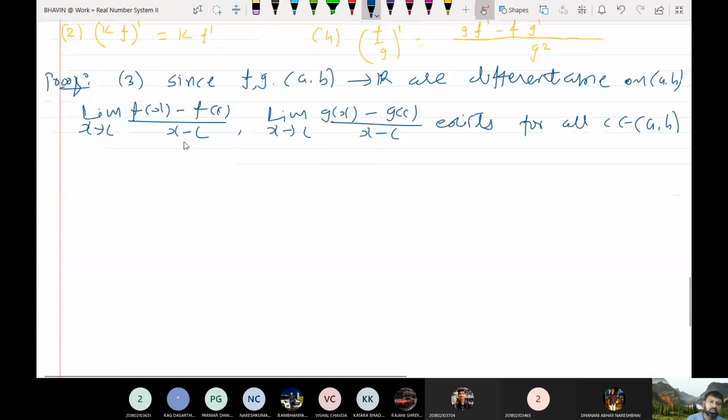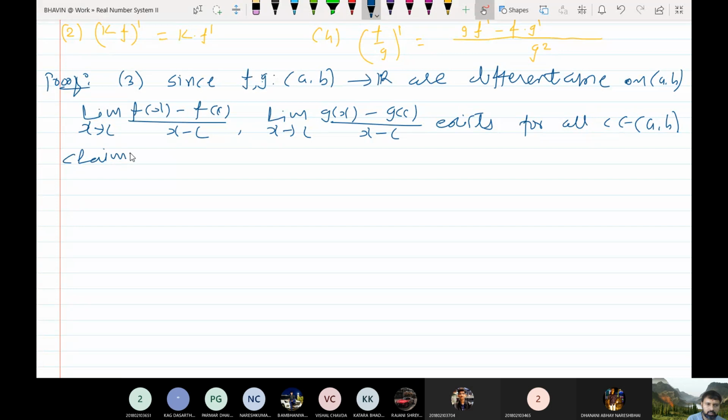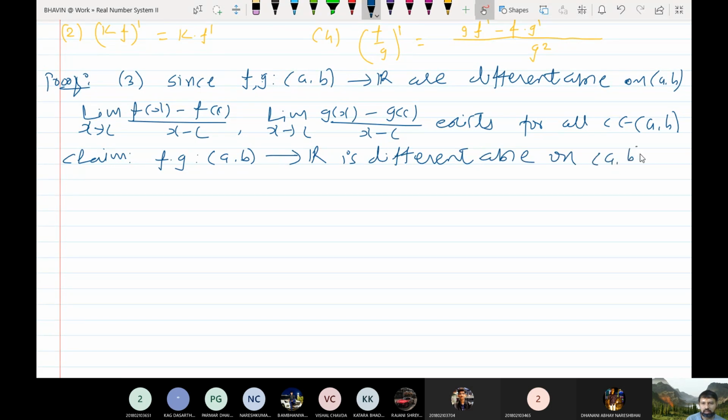Isn't it? Now I want to show that, what is my claim? f into g, as a function from the open interval (a,b) to R, is differentiable on the open interval (a,b).